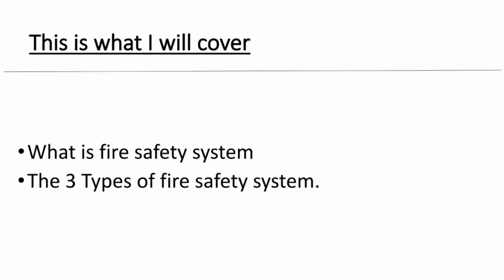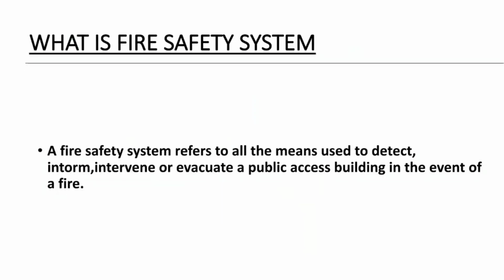First one is what is fire safety system, and the second one is the three types of fire safety systems. Before going to the next topic, we will have a proper definition of what is fire safety system. A fire safety system refers to all the means used to detect, intervene, or evacuate a public access building in an event of fire.